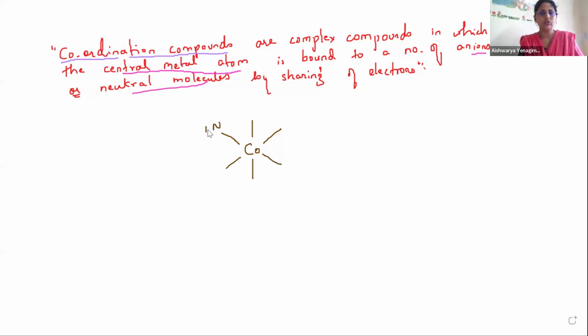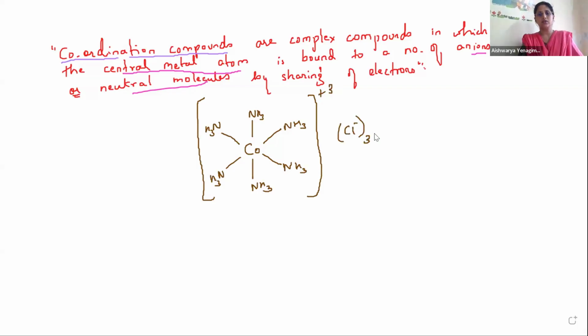Here we have NH3, NH3, NH3, NH3, NH3 and NH3, and here I put a square bracket with a +3 charge, and outside the bracket I write Cl minus 3 ions. I am not trying to explain this compound right now. What I am trying to say here is, just look at the structure.